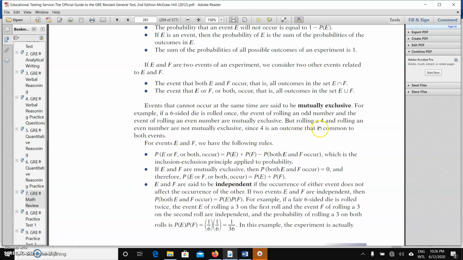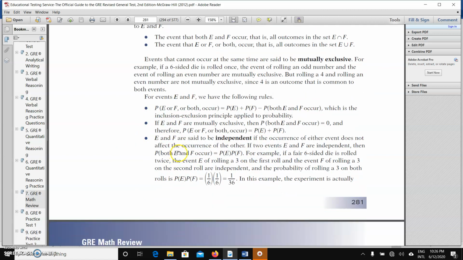Since 4 is the outcome that is common to both events. Now, I'm just taking my time to read through because I know probability can be quite funny. For events E and F, we have the following rules. You need to know this. Probability of E or F or both occur.